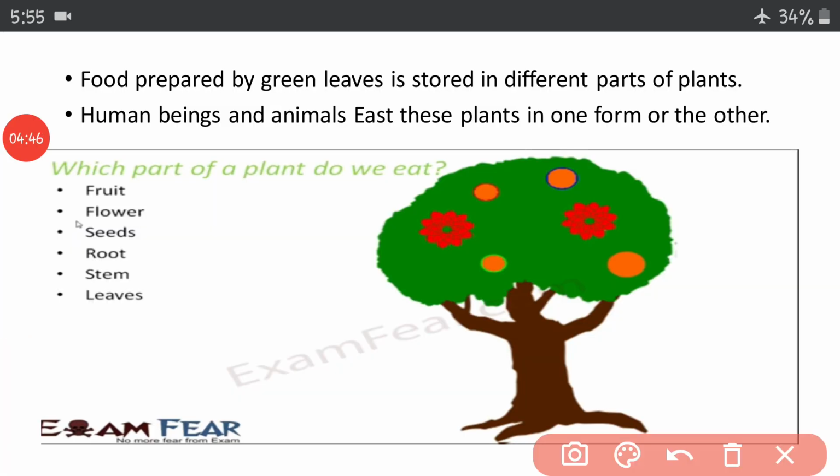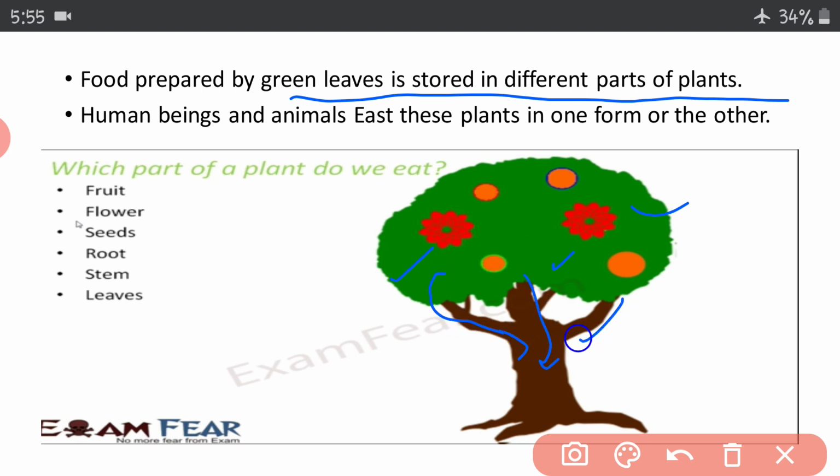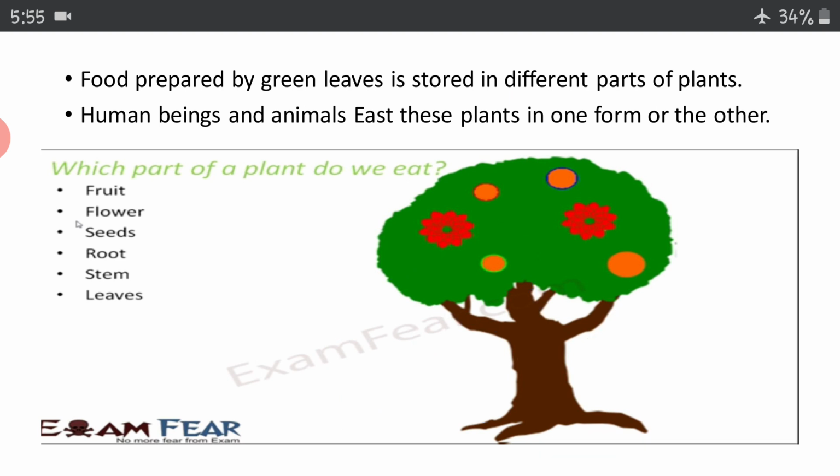Food prepared by green leaves is stored in different parts of the plant. The green leaves prepare the food, and from here it is distributed to different parts of the plant like branch, stem and root. So these are the different parts which get food from leaves only in the case of a plant.